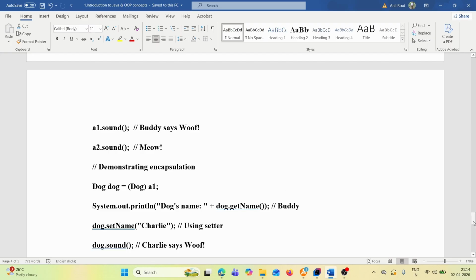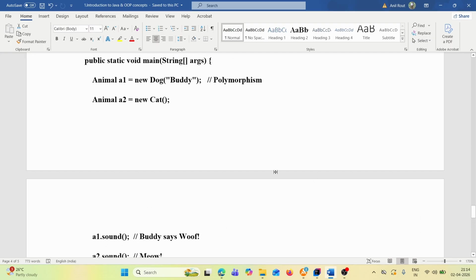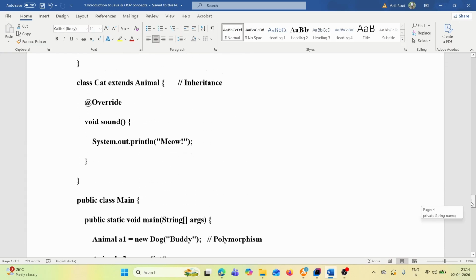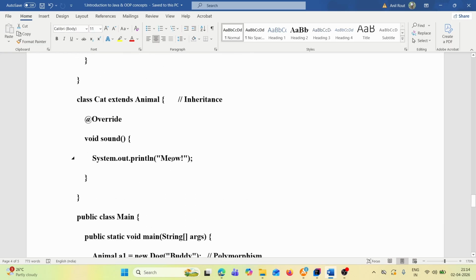A2 means which one? A2 is created with the help of a Cat object. So a2 will call the Cat class sound method. The Cat class sound method means it will print mew.